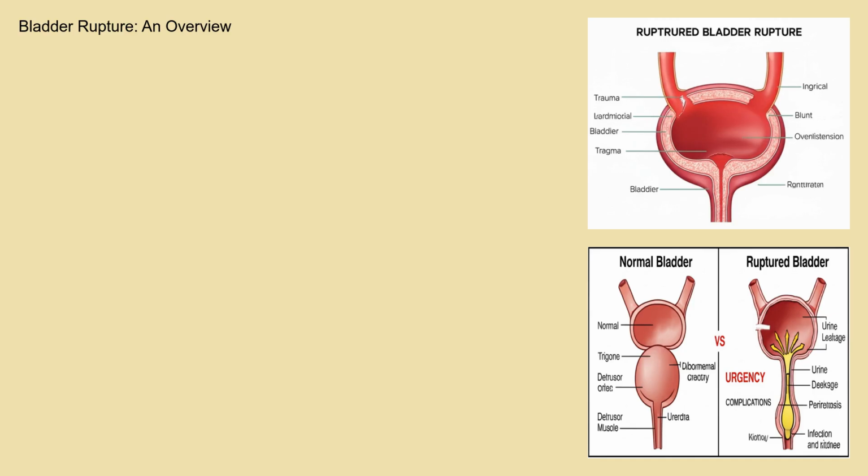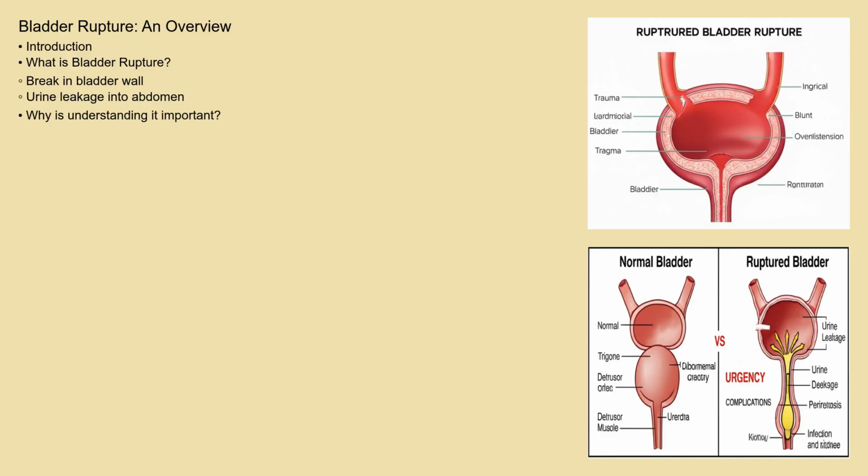Hello and welcome. Today we're diving deep into a critical, yet often overlooked, condition affecting the urinary system, bladder rupture. This occurs when the bladder wall breaks, leading to leakage of urine into the abdominal cavity. Understanding the causes, symptoms, and treatment of this condition is crucial for timely diagnosis and management, ultimately saving lives.